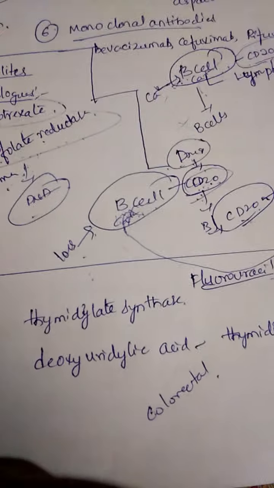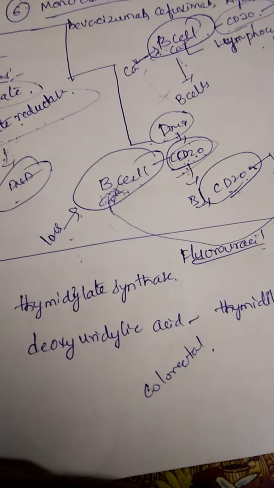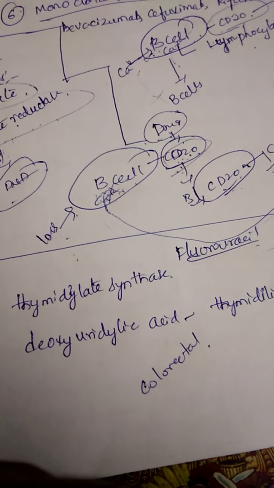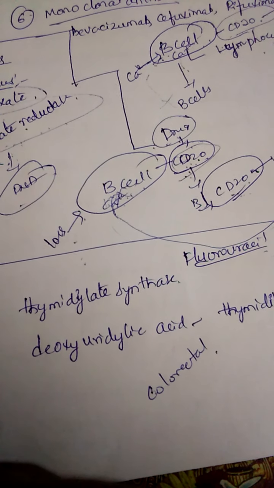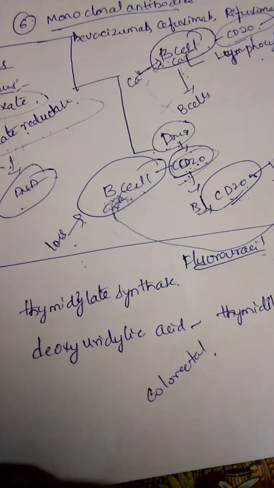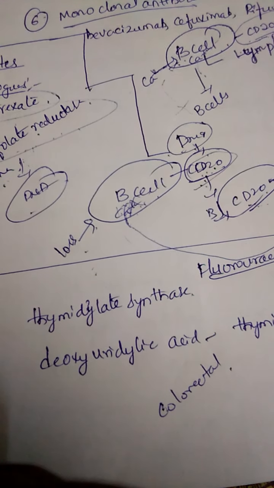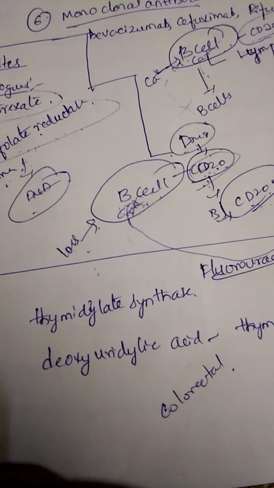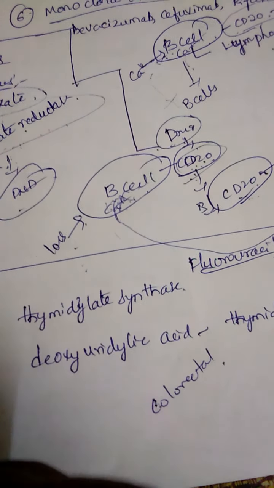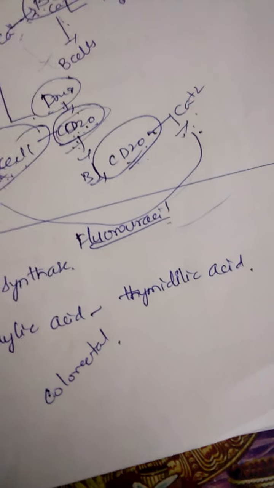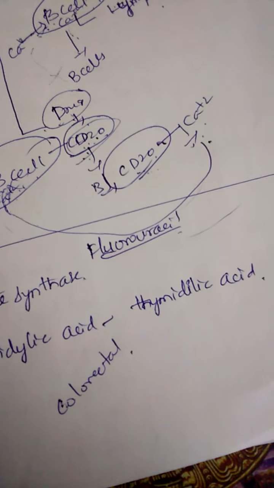Fluorouracil comes under the classification of pyrimidine analogs, and the main mechanism of action of fluorouracil is to inhibit thymidylate synthase. In normal conditions, thymidylate synthase acts upon deoxyuridylic acid, converting it into thymidylic acid, which is helpful for DNA synthesis.